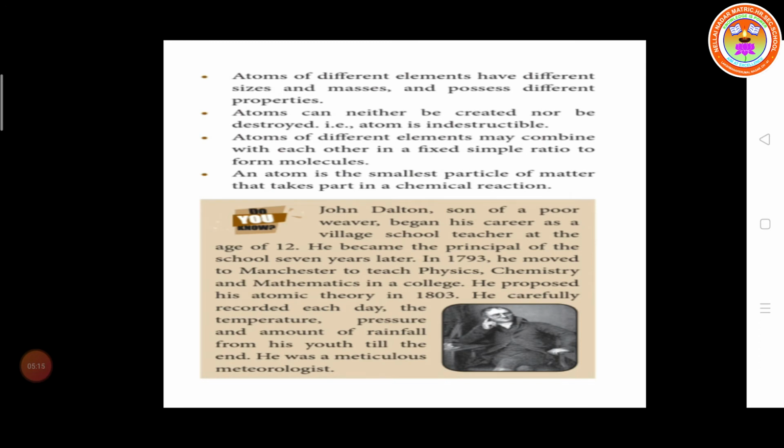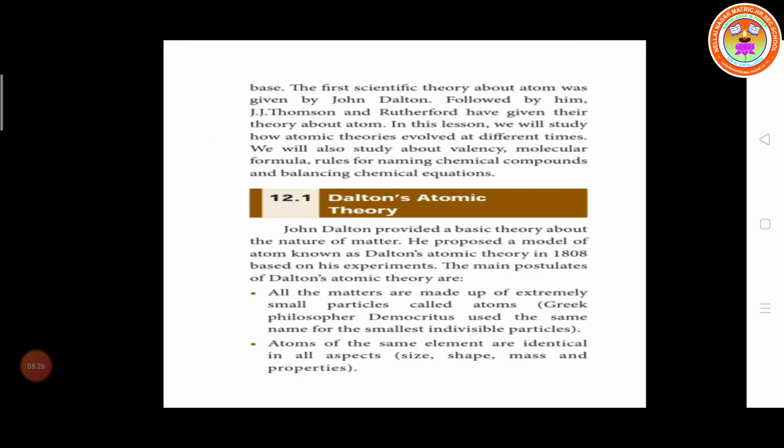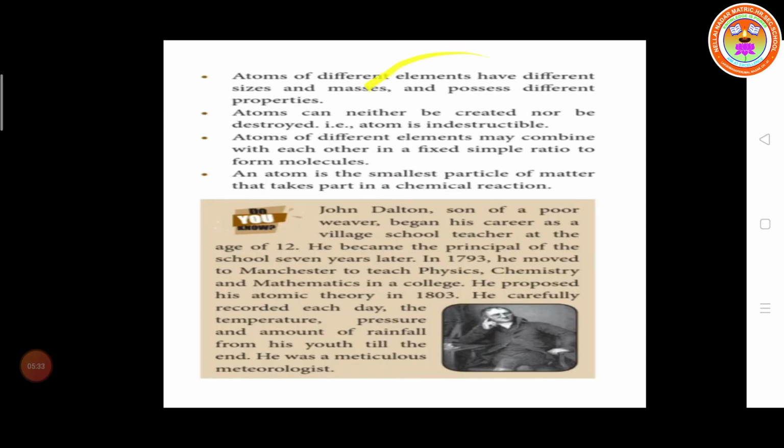The atoms of different elements have different shapes, sizes and masses, and possess different properties.